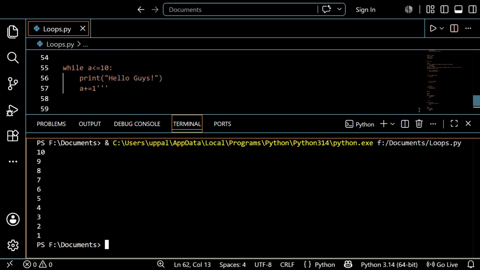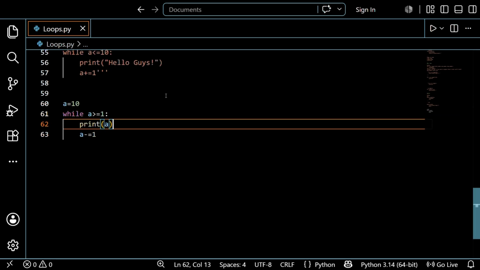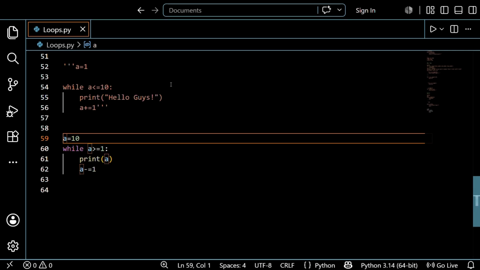See, this is the one I want to explain. We just printed the numbers 1 to 10 the easy way by writing a is equal to 1, while a is less than or equal to a particular number like 100 and so on, and just printing the a value and incrementing it. This is easy. I want to do the reverse, like printing the numbers 10 to 1 in reverse, like 10, 9, 8. I just did that right now. I hope you understand me, guys. So this is the use of the while loop. I just explained the reverse of 10 to 1. So I just completed the for loop and while loop.